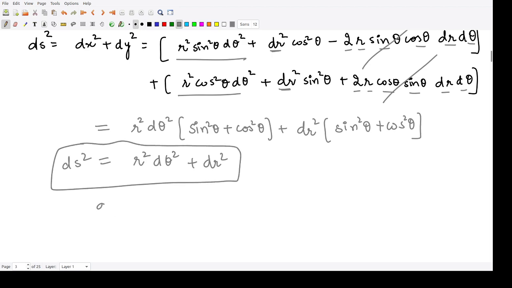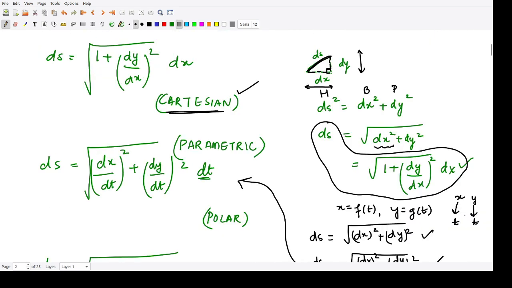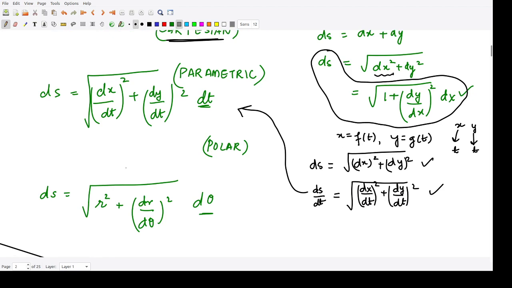Can we write this as ds upon d theta square? Yes. This would be r square plus dr upon d theta square. In other words, for polar curves, ds upon d theta becomes square root of r square plus dr upon d theta whole square. So this is the quantity that we got here for polar curves: ds is nothing but the square root of r square plus dr upon d theta whole square, times d theta.